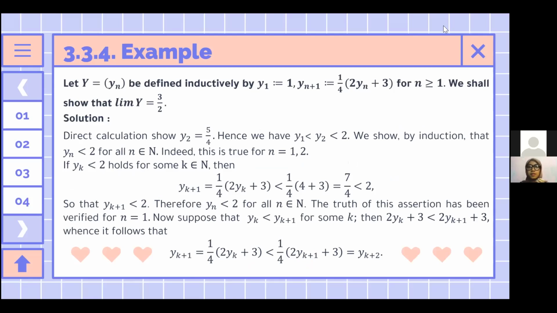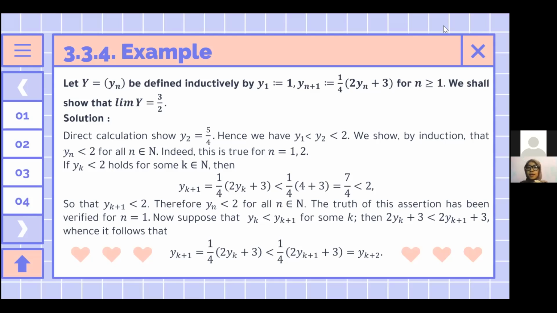For the solution, the calculation shows that y2 is equal to 5 over 4. Hence, we have y1 is less than y2 and is less than 2. We show by induction that yn is less than 2 for all n an element of the natural numbers. Indeed, this is true for n equal to 1 and 2.